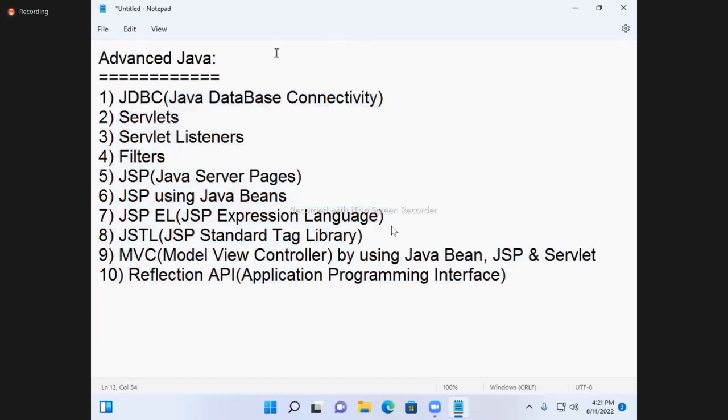Advanced Java is a part of Java SE and Java EE.